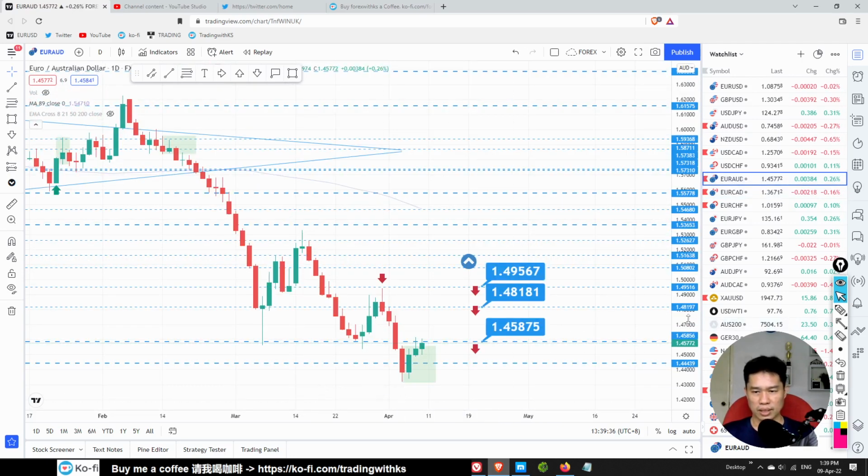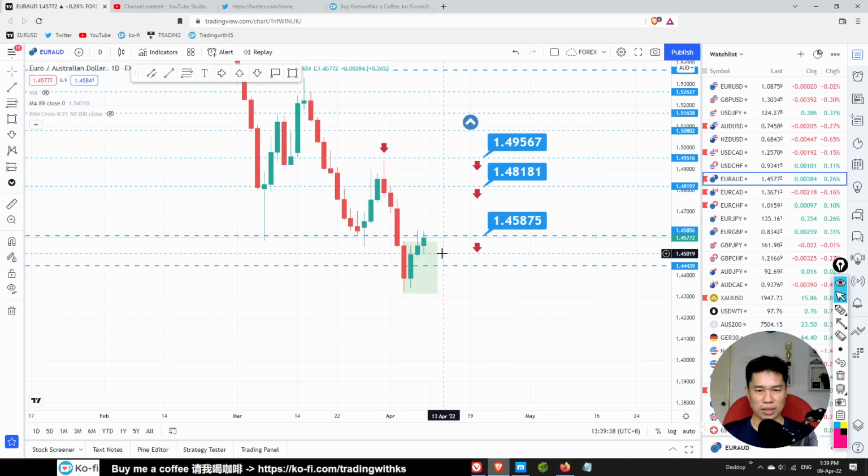Only after a close of this pin bar. After a close below this pin bar, maybe there is a possible sell trade over here. If we close below this, probably it means that this level is being rejected, so there is a possible sell trade over here.